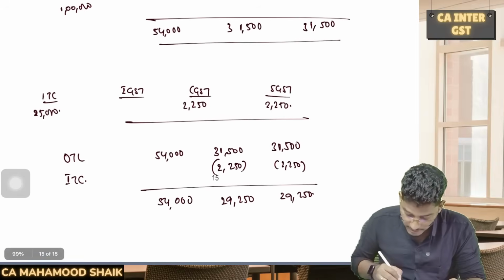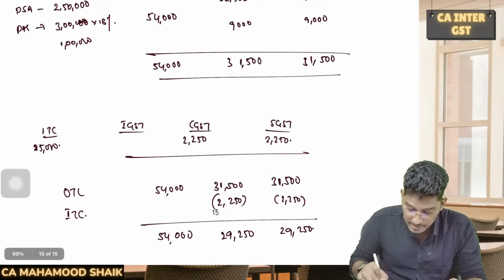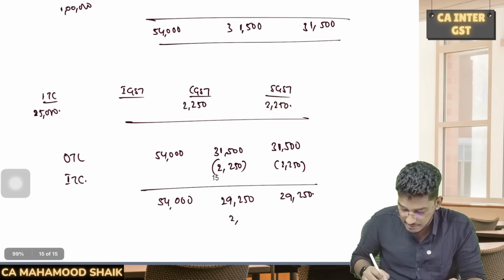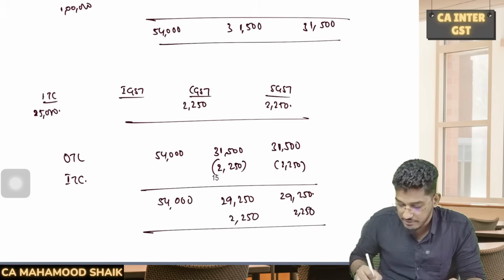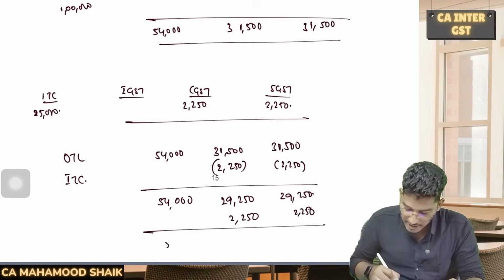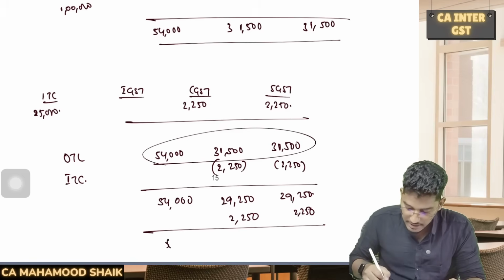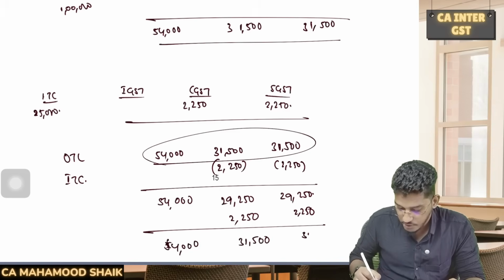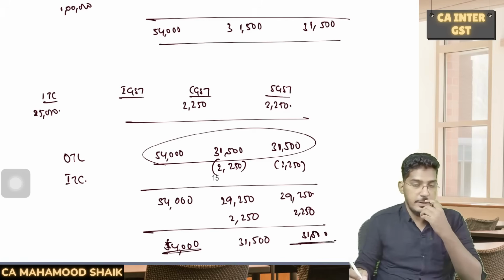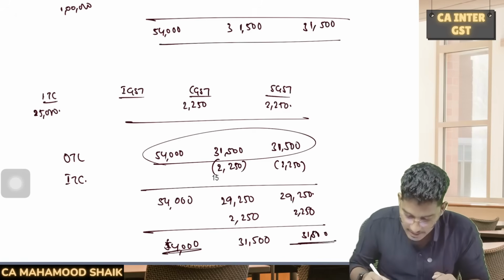But you have to add one more thing. This 2,250, this ITC, we have to pay under the reverse charge mechanism, no? So once again, you have to add it back, 2,250. This we have to discharge in cash. So net, you will get this figure only. So we are reducing, and once again we are adding it back, right? So the total amount required to be discharged in cash is going to be 54,000 and 31,500. Clear?